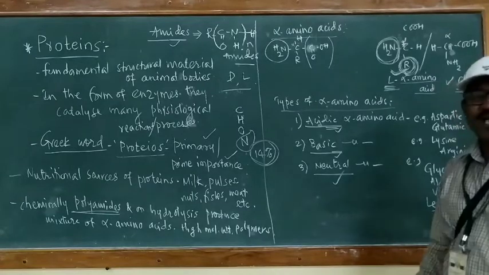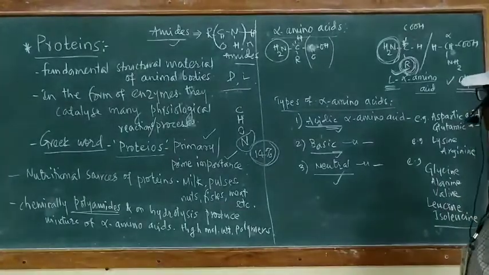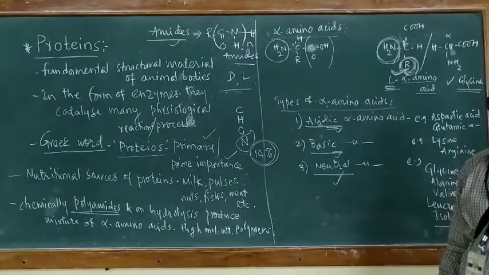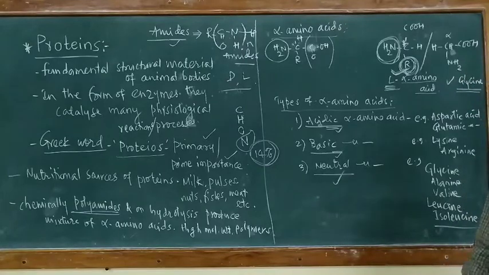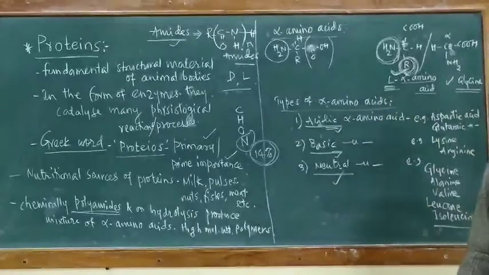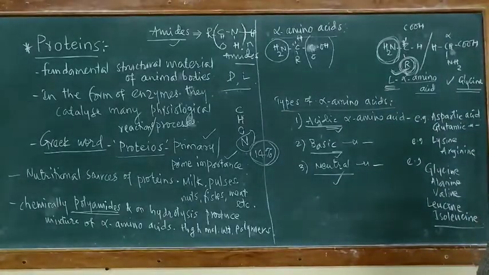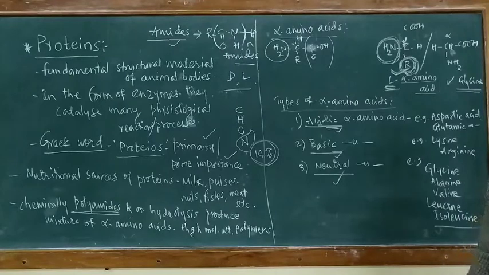Here lysine and arginine are two basic alpha amino acids, and lastly neutral alpha amino acids. These are the alpha amino acids which contain only one basic group and only one acidic group in the given structure, that is the neutral alpha amino acid.